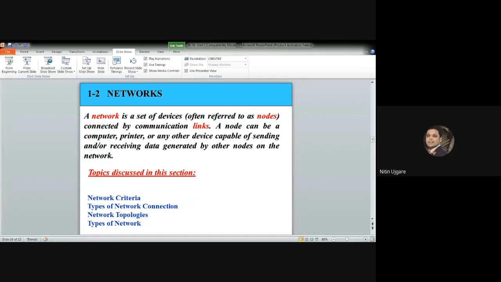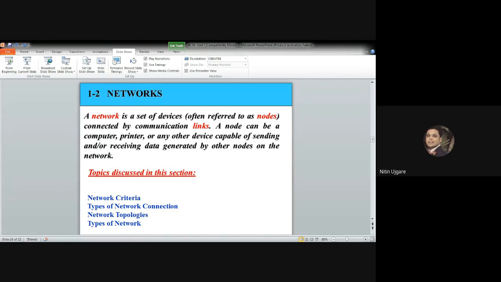So performance can be measured in many ways, including the transit time or the response time. So what is the transit time? Transit time is basically the amount of time required for the message to travel from source to destination. Whereas the response time is the elapsed time between the inquiry and the response. That is request and response.